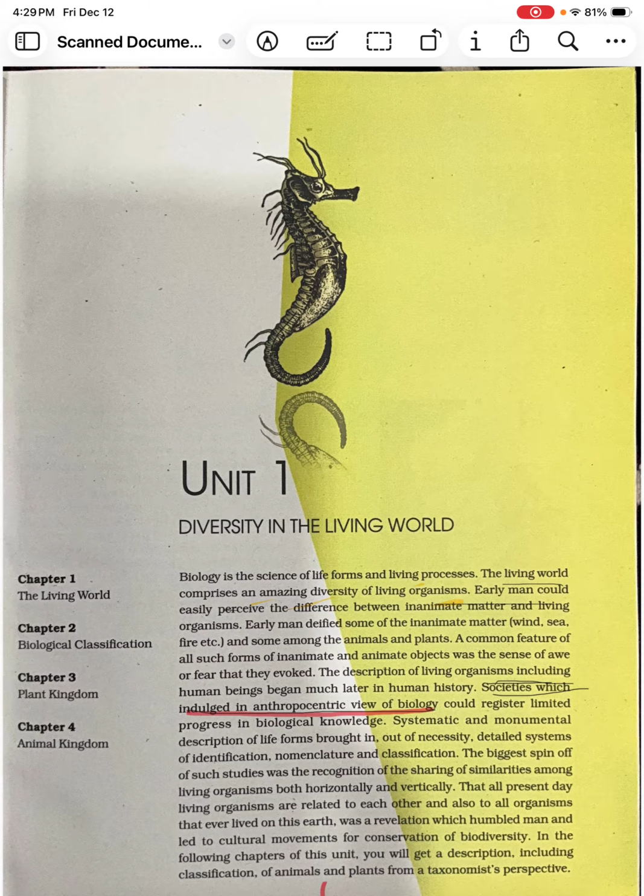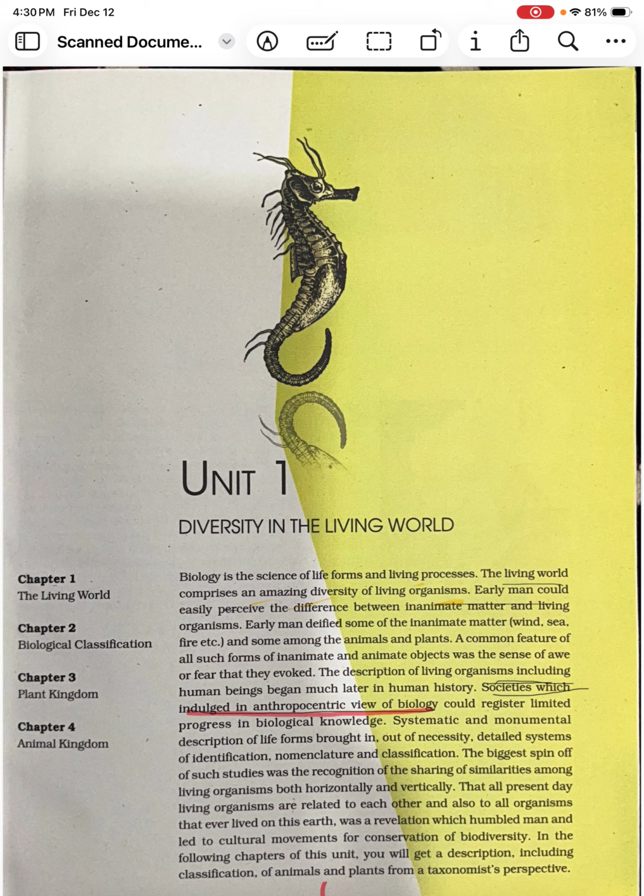Societies which indulged in anthropocentric view of biology could register limited progress in biological knowledge. Here the author wanted to state that there was a very narrow mindset in the prehistoric and also the post historic times. Early humans, when they formed societies at that time, were very narrow minded, and they thought that this world is created only for humans, which is called the anthropocentric view. Here I have underlined this, anthropocentric view.